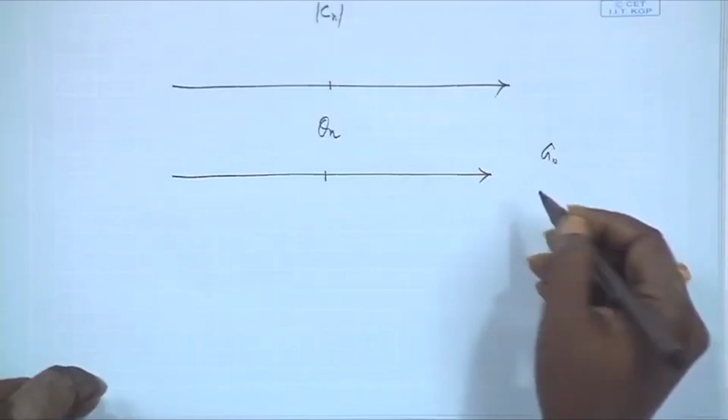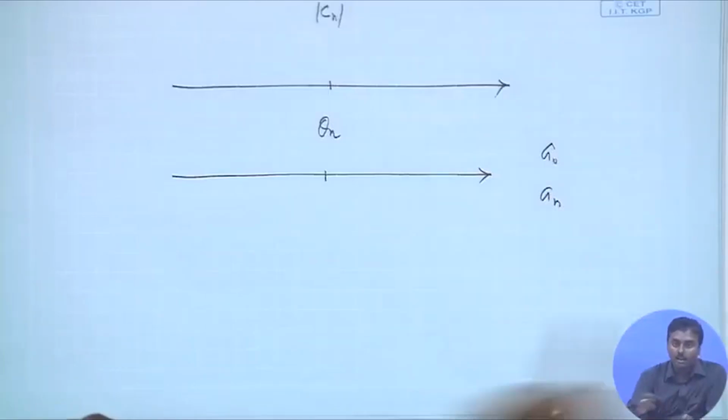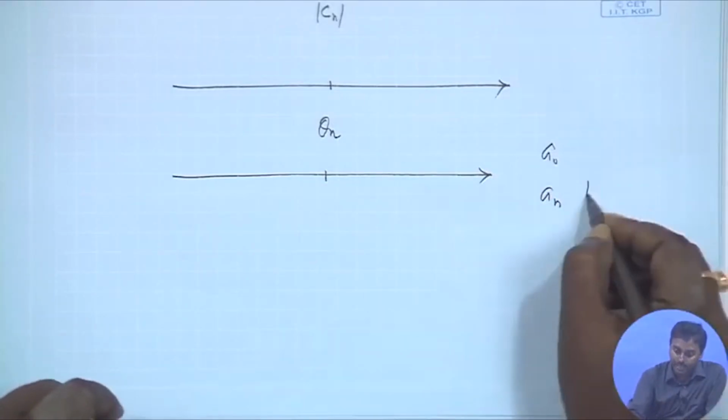So at that point it was just A0, but in the rest of the cases there was always a pair, An and Bn. An is due to the basis function cos 2 pi f0 n t, and Bn is due to sine. So, these two components were present.